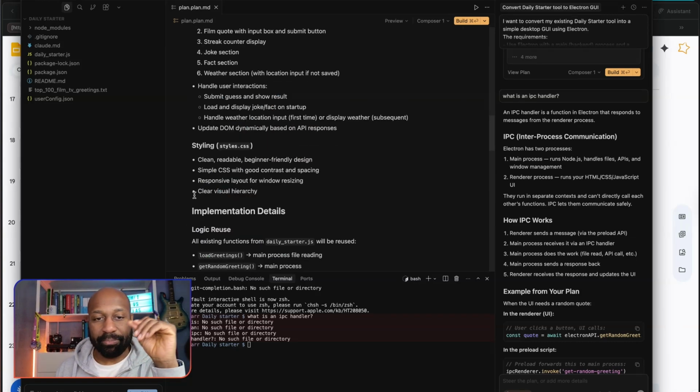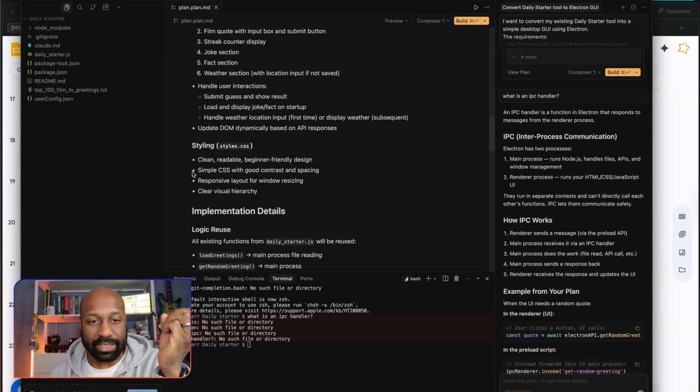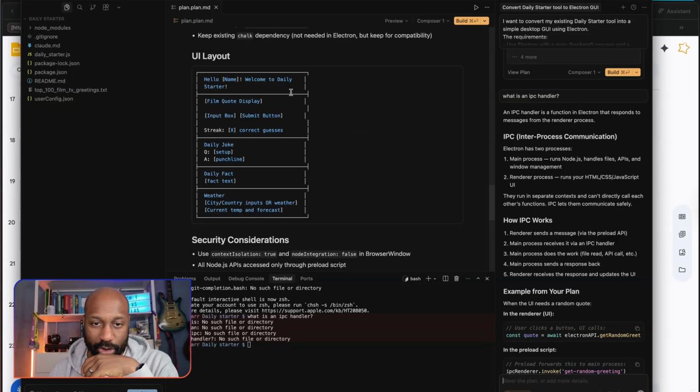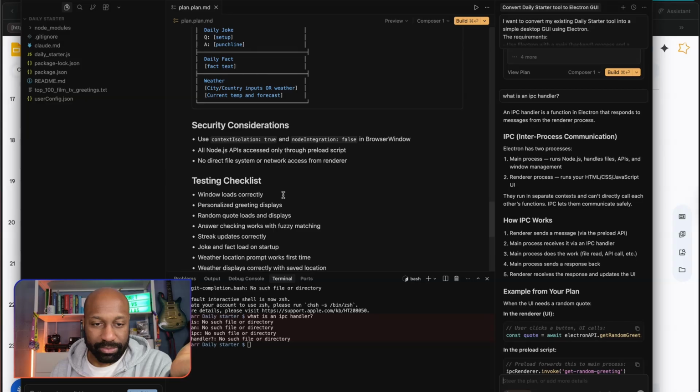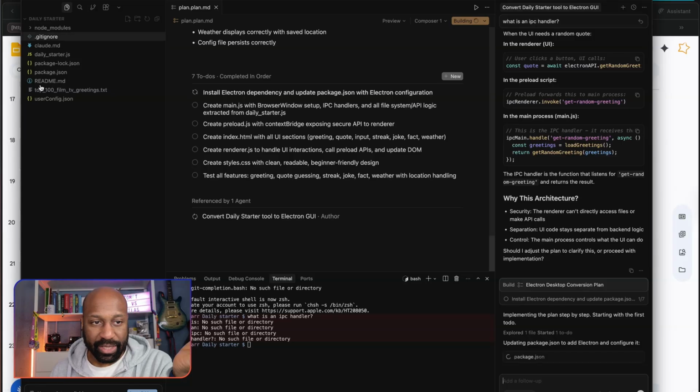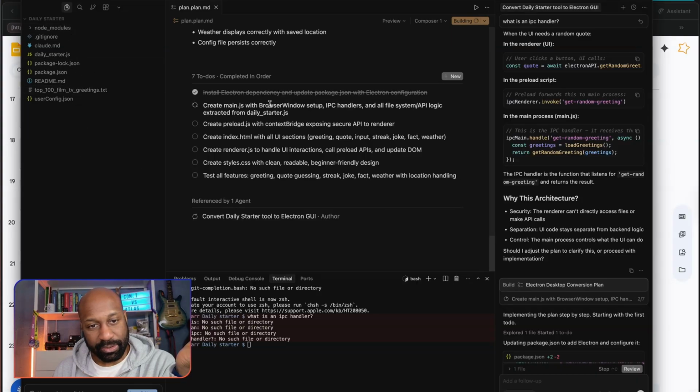Style.css, used in websites, is going to affect how it looks. And it's made a mock-up using terminal. It's going to test it. Okay, let's build it. Hopefully we should see things being added to this folder. And we can see here it's checking off the list: install the Electron dependency and update package JSON with the Electron configuration.